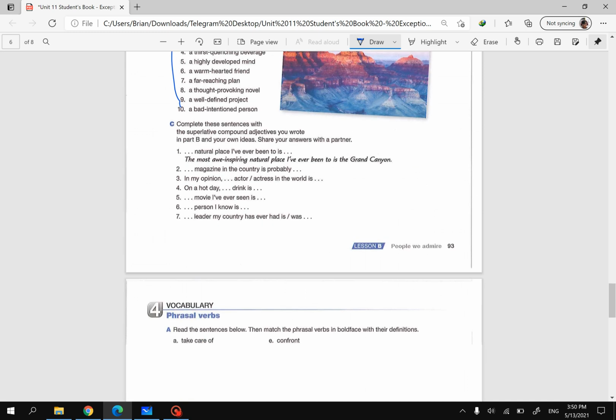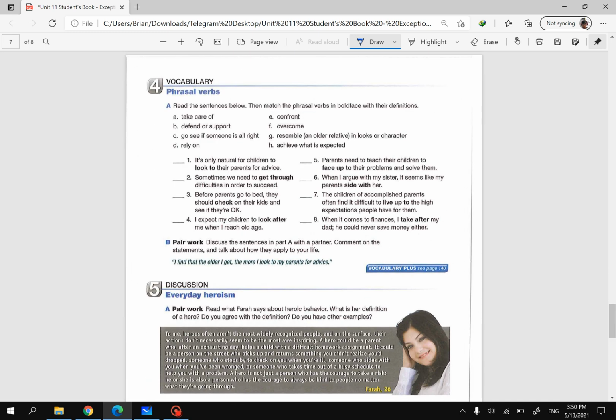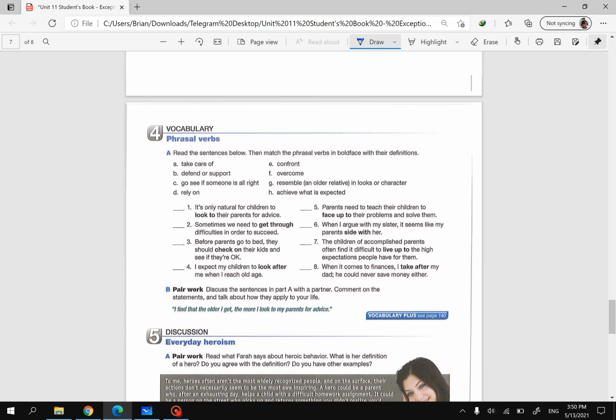Alright, next let's move on to the other part of the lesson, which is vocabulary, right? Here we are going to take a look at some phrasal verbs. We have look to, get through, check on, look after, face up to, side with, live up to, and take after, right?